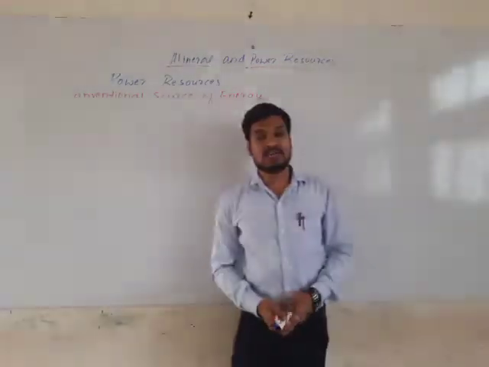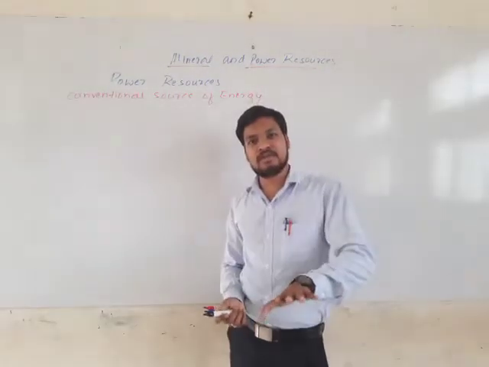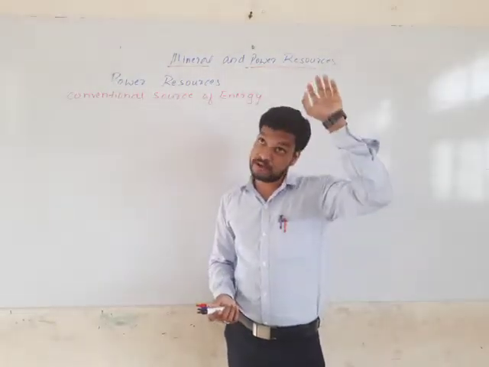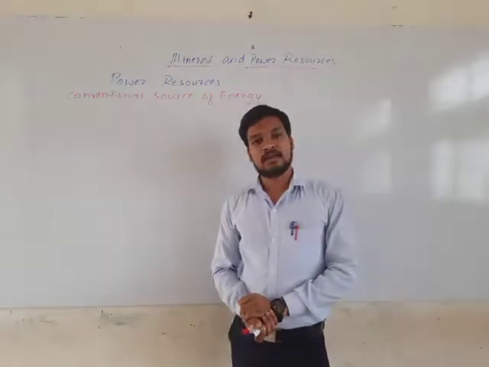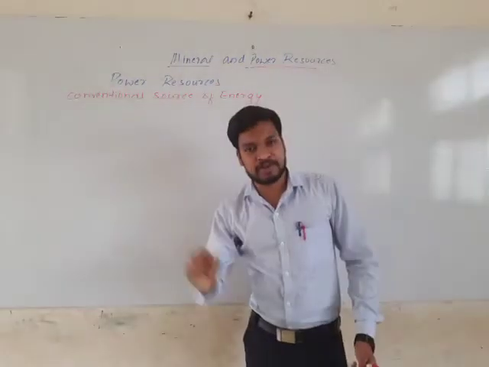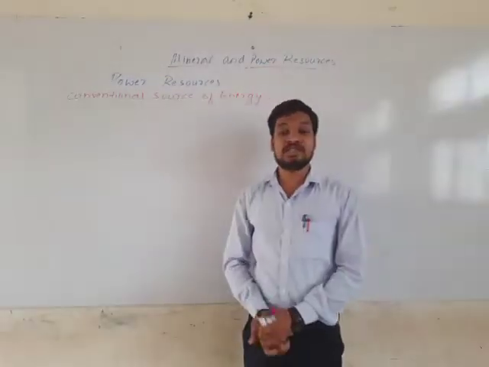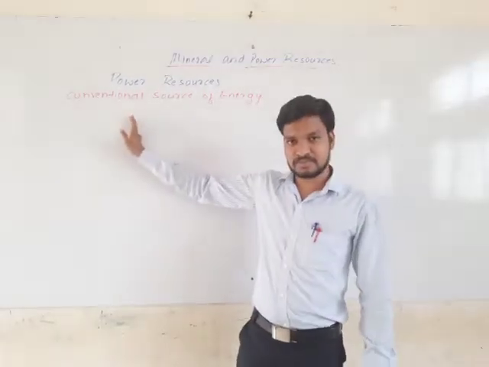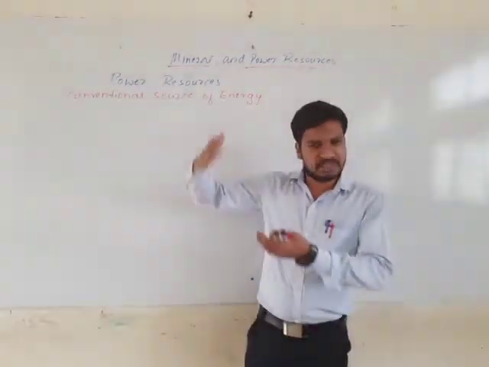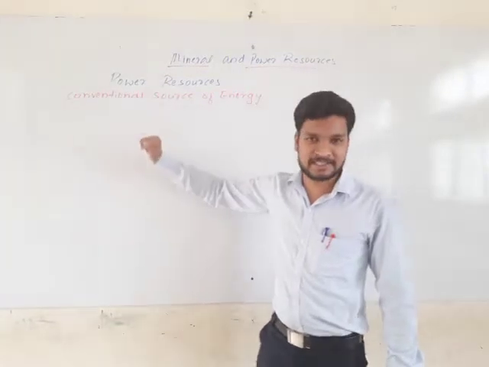Conventional sources have been used from many years, from the ancient period, thousands of years back. From old age, we have been using this conventional source of energy.